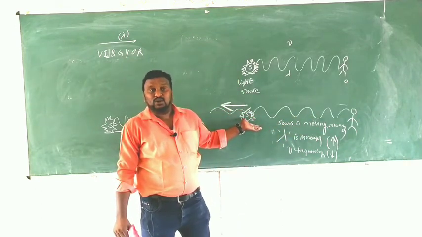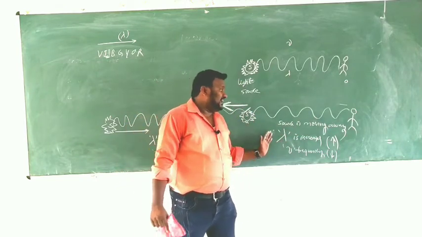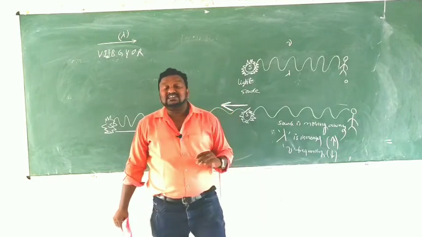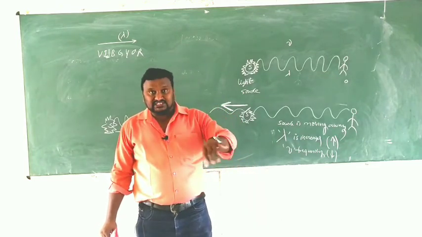Initially I explained what that is. When the source is moving away from the observer, lambda increases and nu decreases. Clear? That is about the red shift.